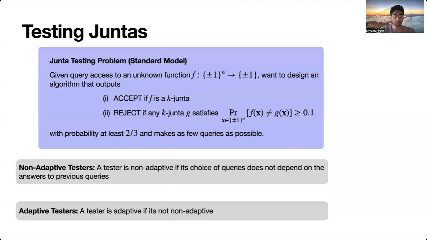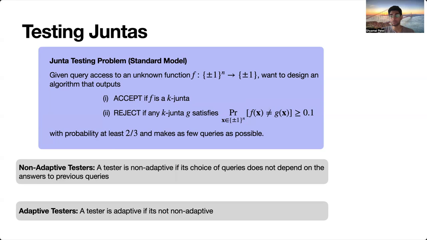Great. Now there are two flavors of testers: non-adaptive testers and adaptive testers. We say that a tester is non-adaptive if its queries don't depend on the answers to previous queries. So essentially, a non-adaptive tester asks a bunch of queries, receives all of their answers at once, and then puts everything together in order to accept or reject. There's nothing more.